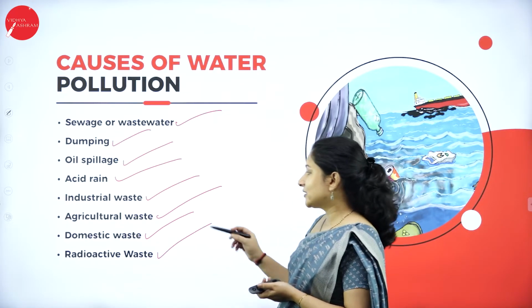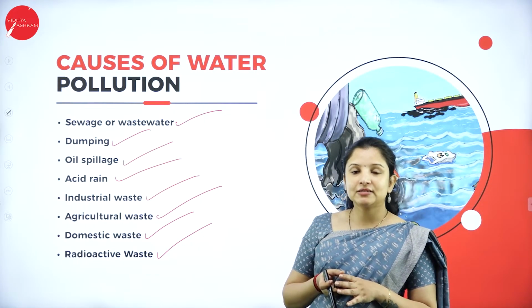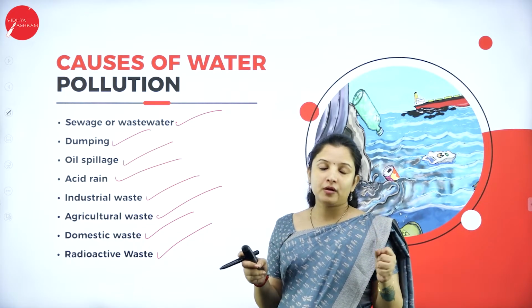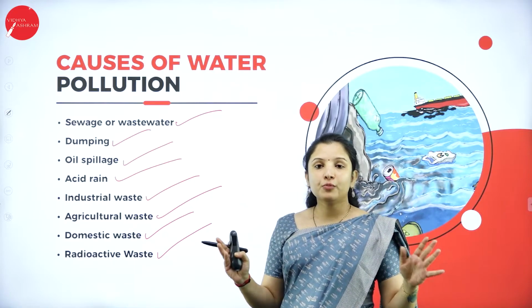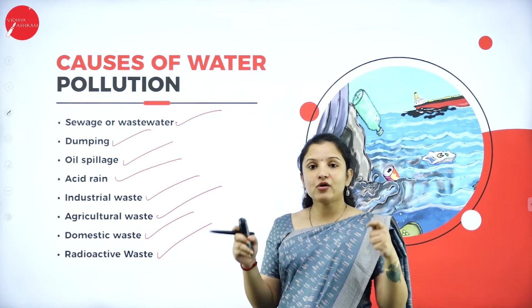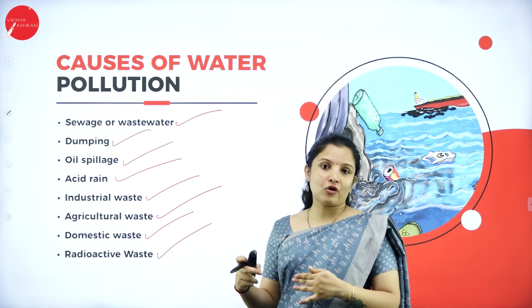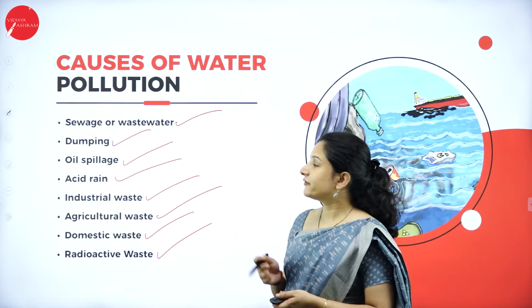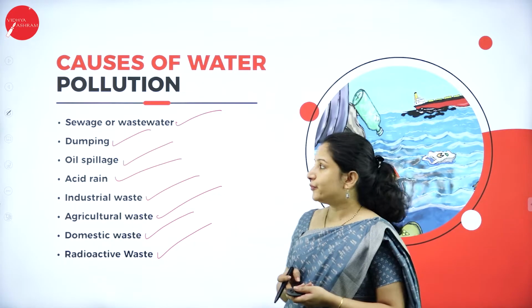Next is radioactive waste. How it can cause water pollution is because of no proper construction or no proper maintenance of the radioactive sites. What happens? The radioactive waste can leach through the soil and it can reach the water body. So that is how radioactive waste can also cause water pollution.